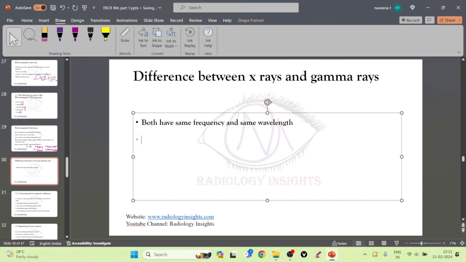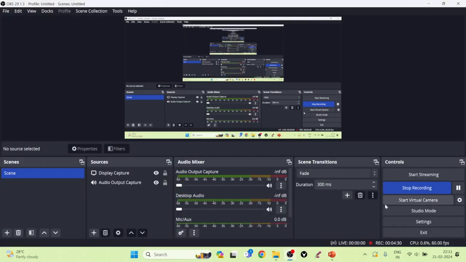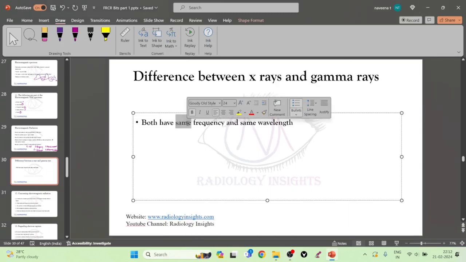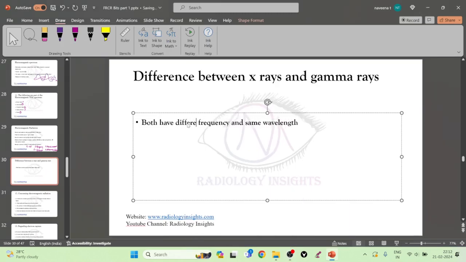Actually, X-rays and gamma rays have different frequencies and different wavelengths. The wavelength and frequencies are not the same for X-rays and gamma rays. Both have the same velocity, but different frequency and different wavelength.